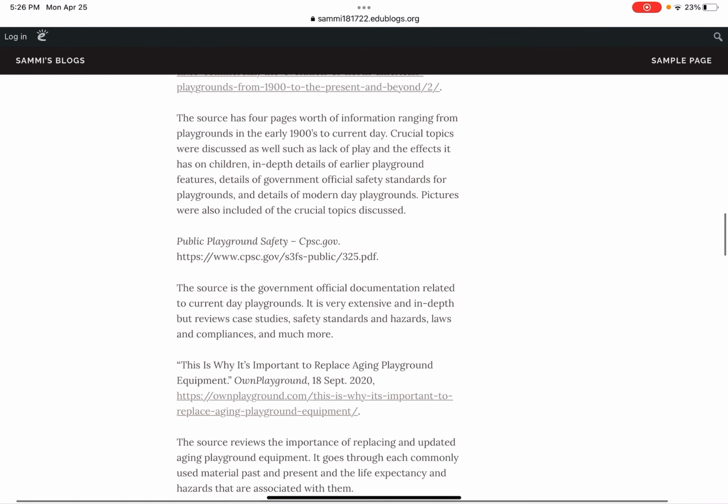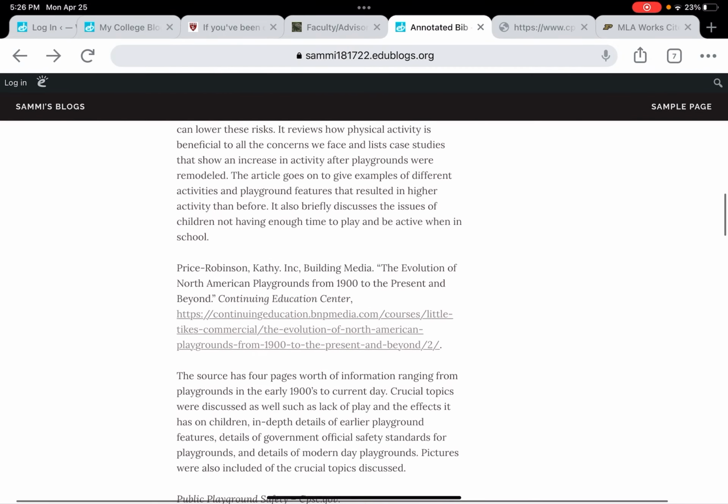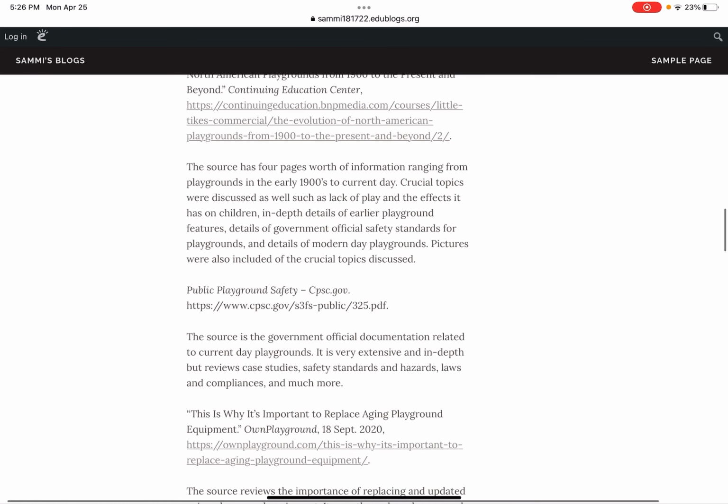That's this one here, public playground safety. Again, I don't think CPSC.gov is part of the title of the article. This is implying that it's part of the title. I would put that as the publisher or something.